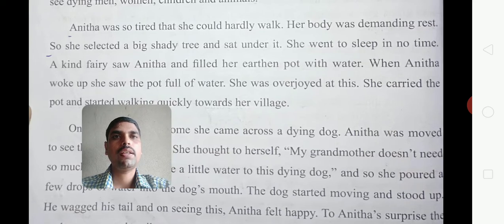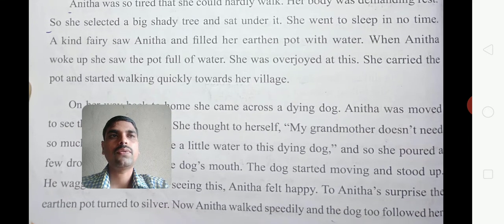A kind fairy saw Anita and filled her earthen pot with water. At that time a fairy, an angel, was going by, and she saw Anita and her earthen pot, and she filled that earthen pot with drinking water.